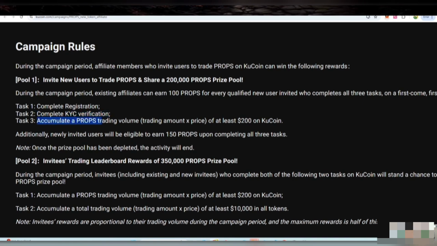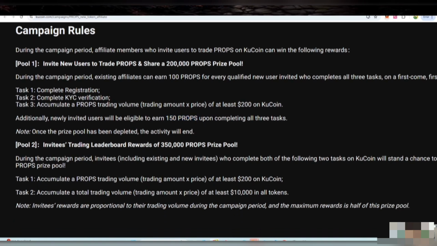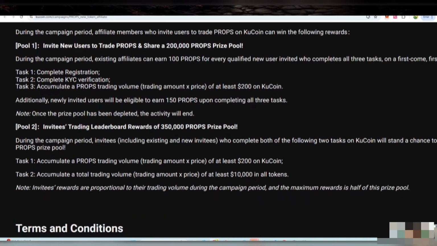During this campaign, you can get 100 props when you complete your registration for the KYC, and you can accumulate at least 200 props on the KuCoin exchange. Additionally, if you invite friends, you will also get 150 props per eligible friend, and so on.